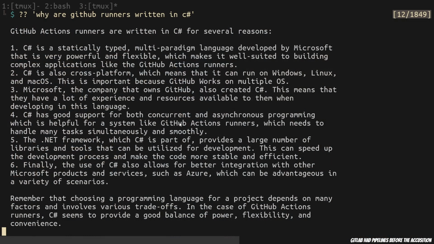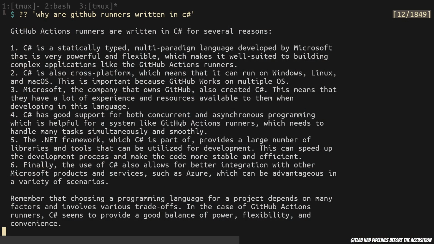GitHub Actions. Why are they in C Sharp? So, when I saw that GitHub Actions ran on Windows and Linux and Mac, first of all, I'm like, why would you have the GitHub Actions runner work on Windows or Mac? That seems really weird and cool at the same time. So I went ahead and I asked ChatGPT 4.0, and here's the answer.